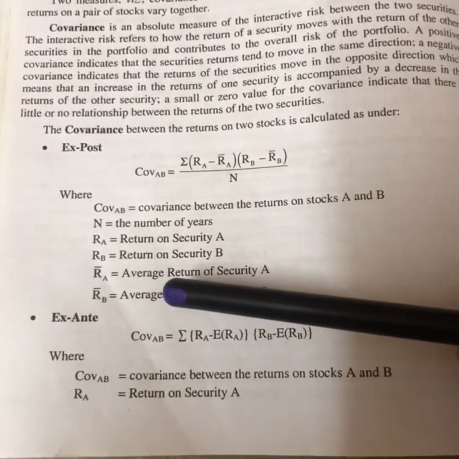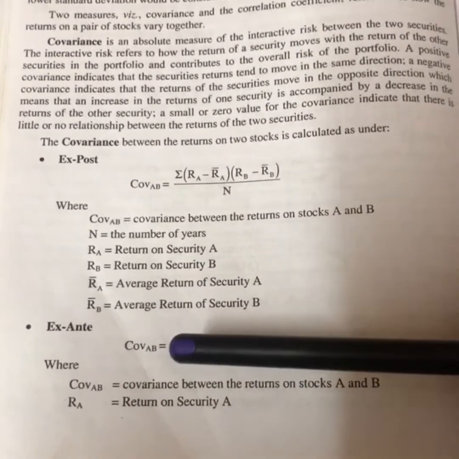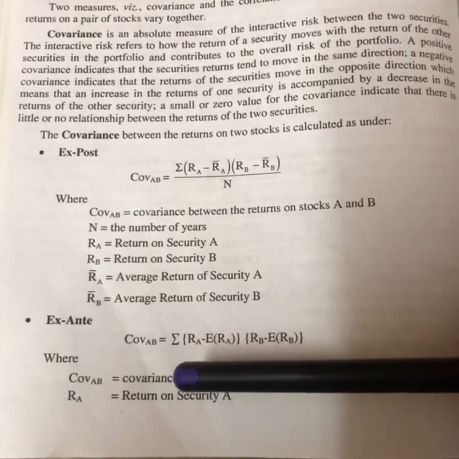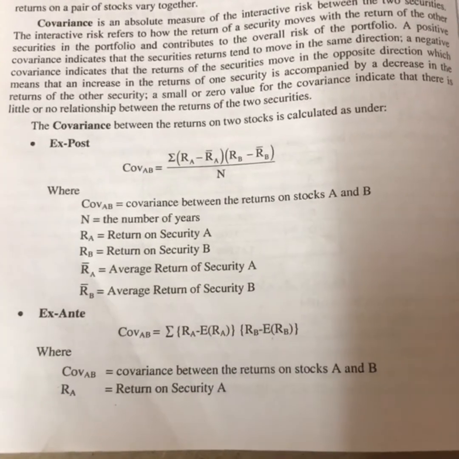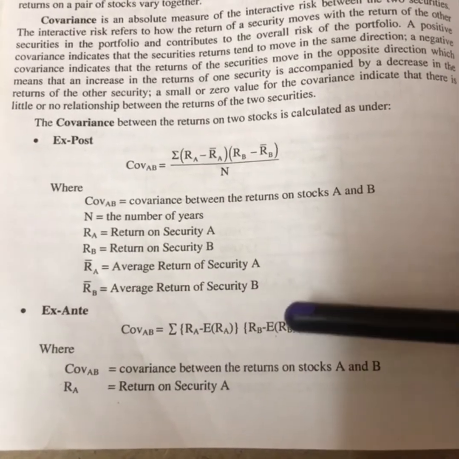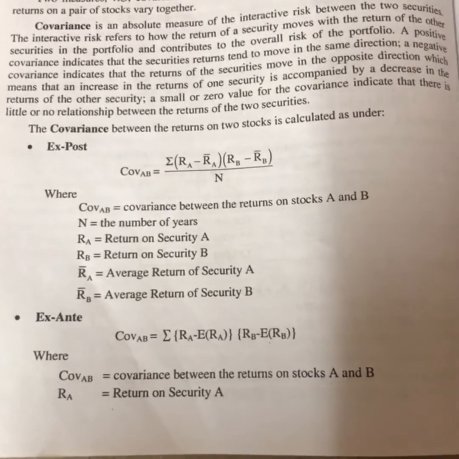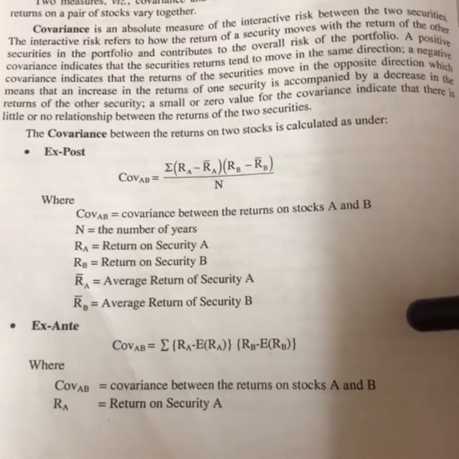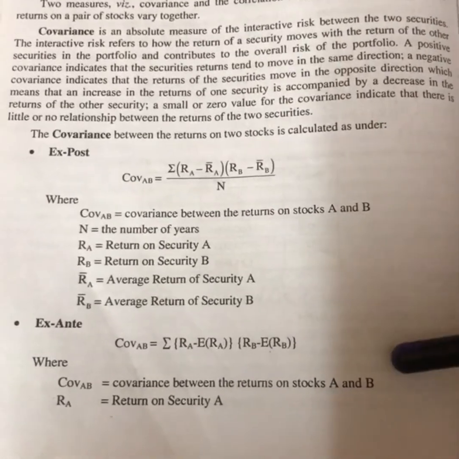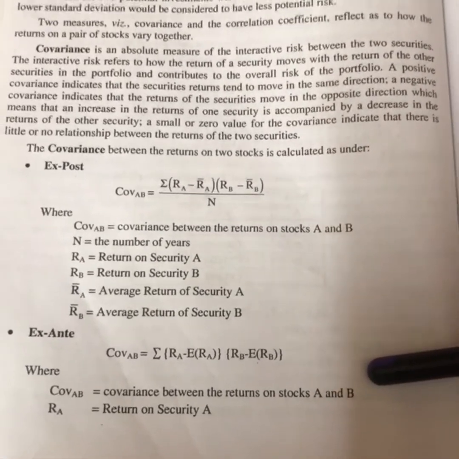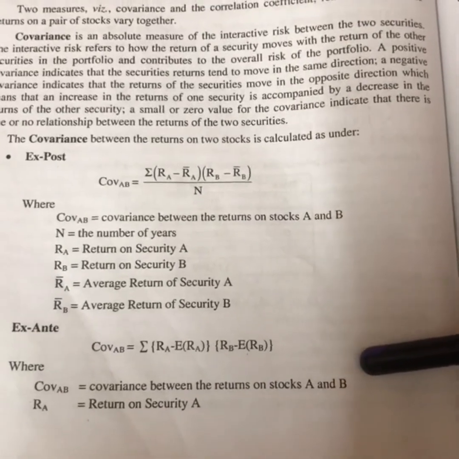Now we will see the formula for ex ante. Covariance AB is equal to the sum of (RA minus ERA), where ERA is the expected return for security A, into (RB minus ERB), which is the expected return for security B. The formula is the same. Here we calculate the average return, there we calculate the expected return. That's it, this is all about covariance.